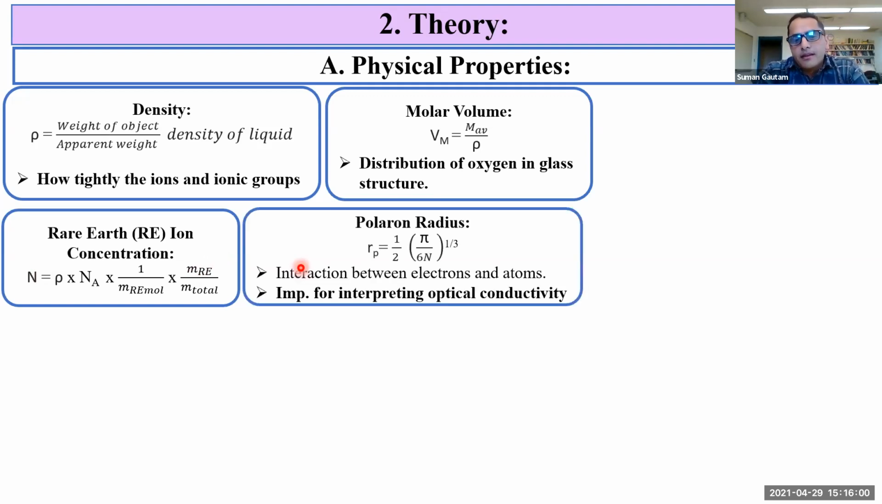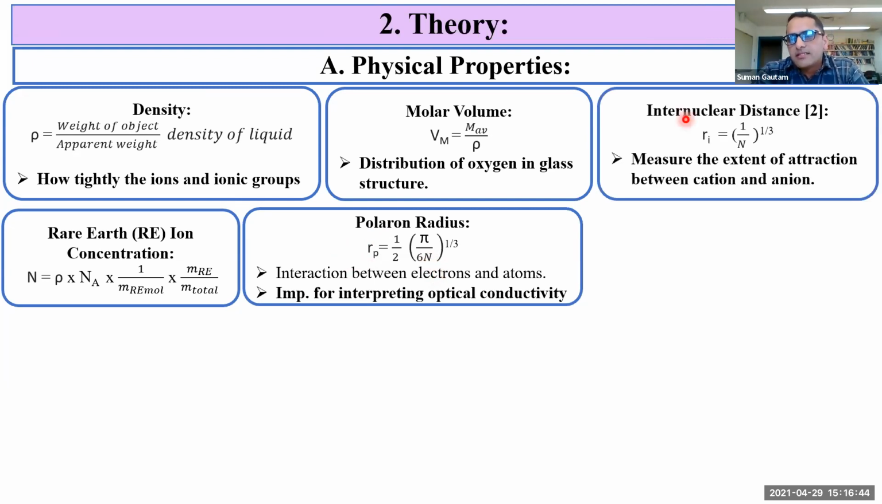Now, polaron radius. The polarons are quasi-particles like electrons and electron holes. These are the self-trapped electrons that move from one place to another within an atom without the distortion of lattice, and as a result their conductivity decreases and their effective mass increases. It helps to give information about the interpretation of optical conductivity, and it is given by the equation shown here, where N is the rare earth ion concentration. As the rare earth ion concentration in the glass system increases, the size of the polaron decreases.